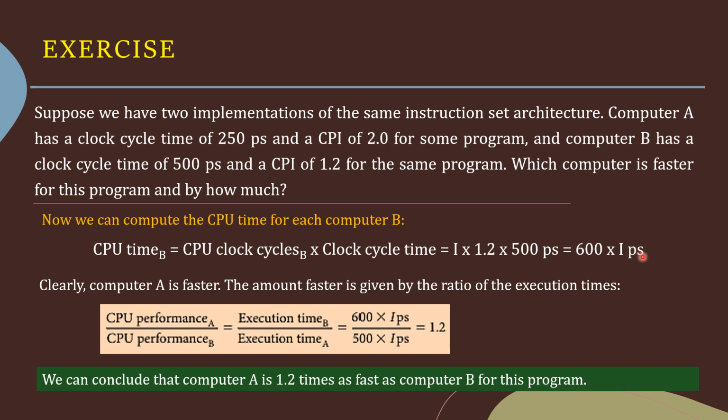Okay. Clearly, the computer A is faster, right? The amount faster is given by the ratio of the execution times: 600 into I picoseconds, that is the execution time for the computer B, and the execution time for A is 500 into I picoseconds. So 600 into I divided by 500 into I, which is equal to 1.2. That is, we can conclude that the computer A is 1.2 times as fast as computer B for this program.